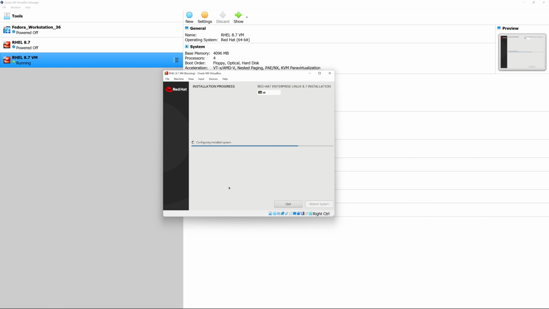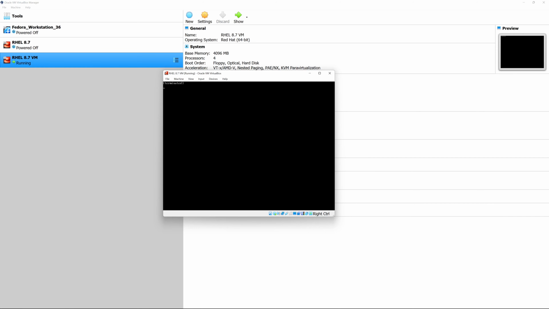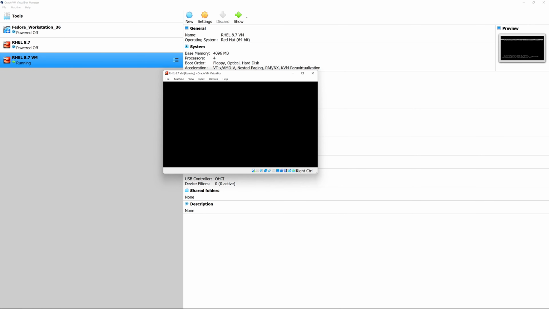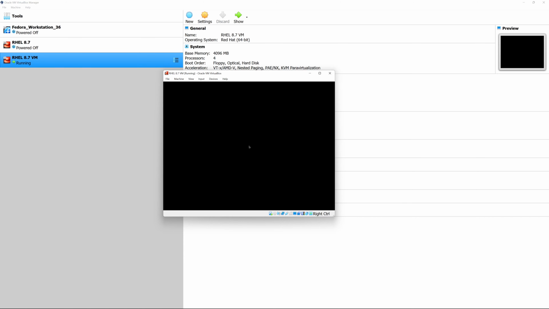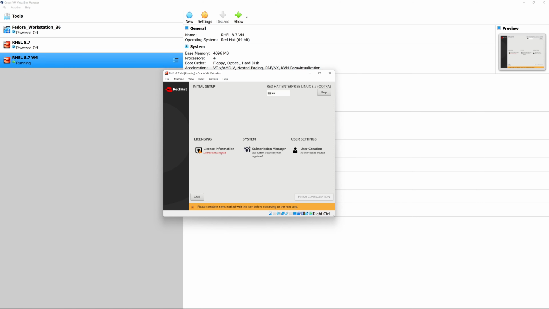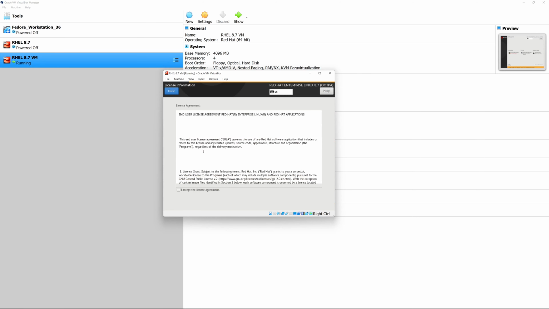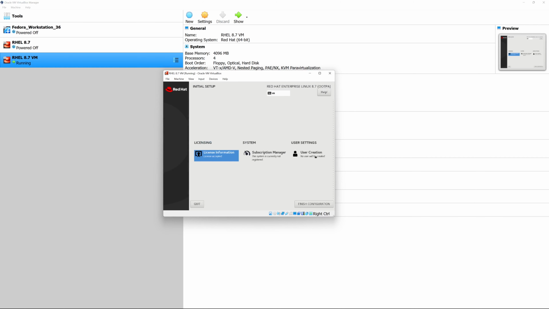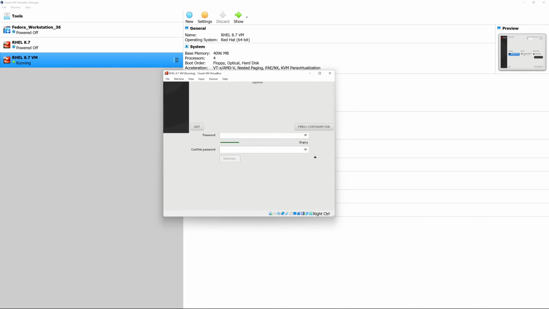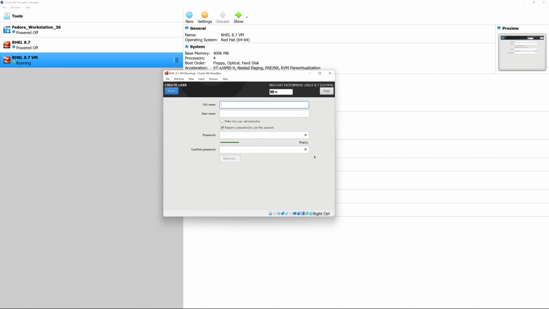After Red Hat Enterprise Linux is done installing, you should get a complete sign as you see over here. And once it's complete, we're going to click on the reboot system option. Once the machine is done rebooting, you should come up to this initial setup option. In the initial setup, you're going to have to go ahead and accept the licensing agreement as you see me doing. Once you're done accepting the license agreement, go ahead and click on create user.